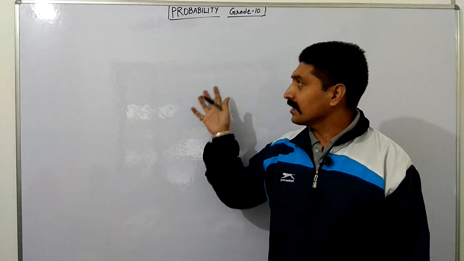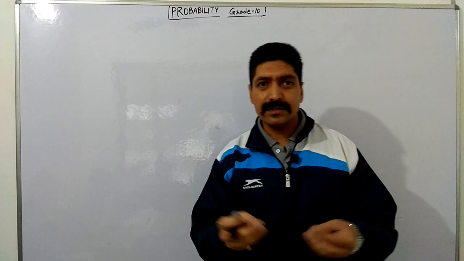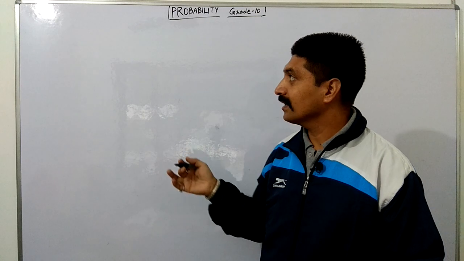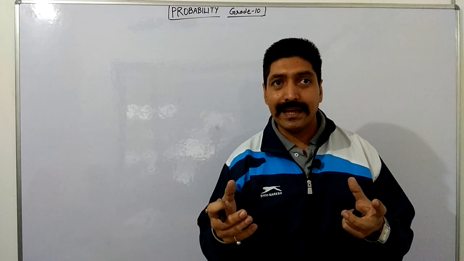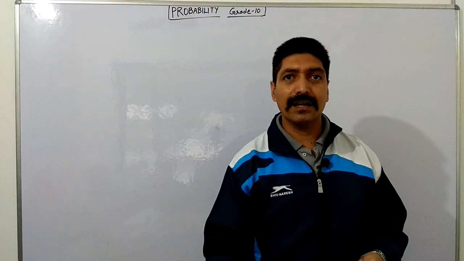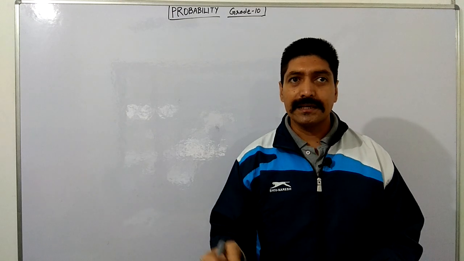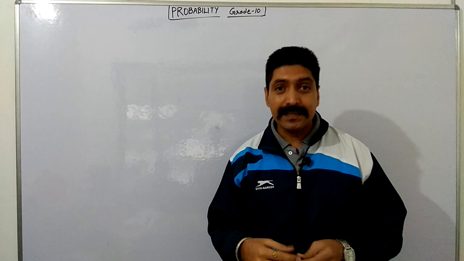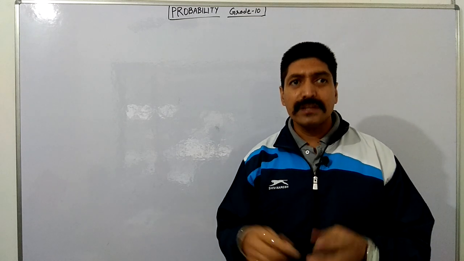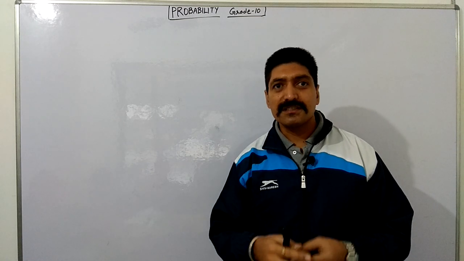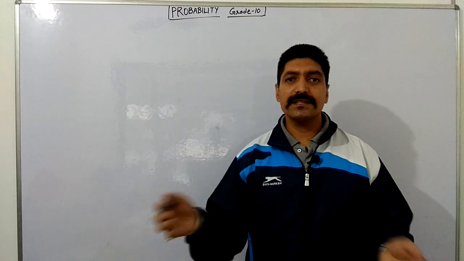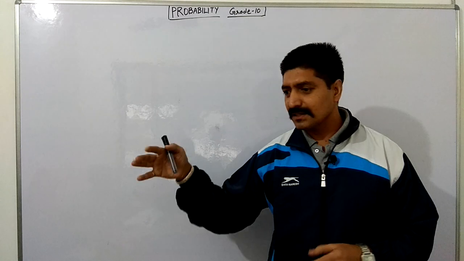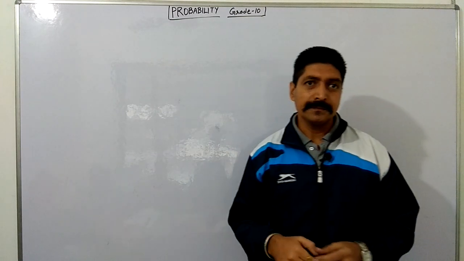Here I just want to introduce the very simple terms we use in probability, the different experiments we take, like tossing of coins and playing with cards, and what we name sample space. We have discussed this in grade 9 also. In detail we will discuss these concepts one by one.